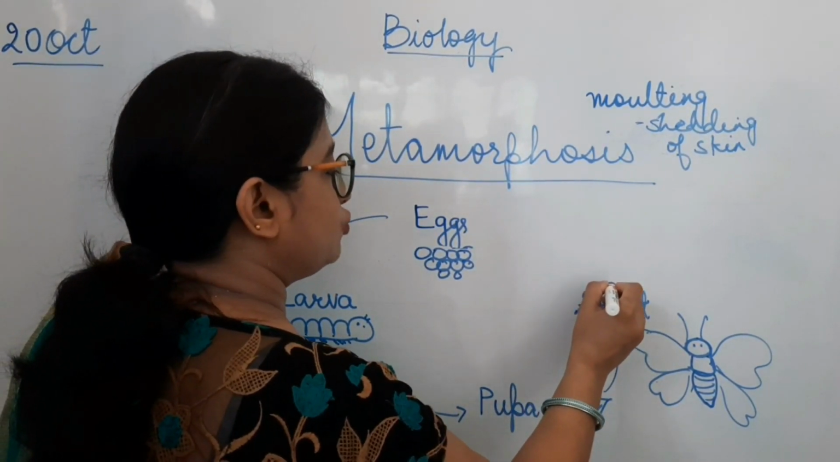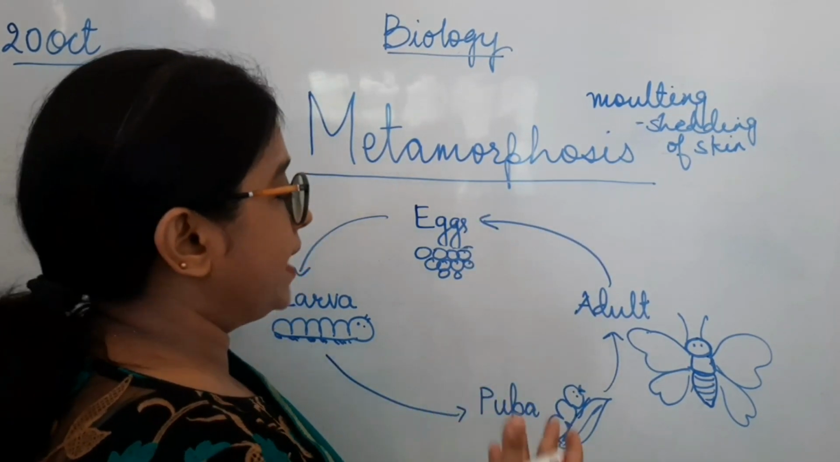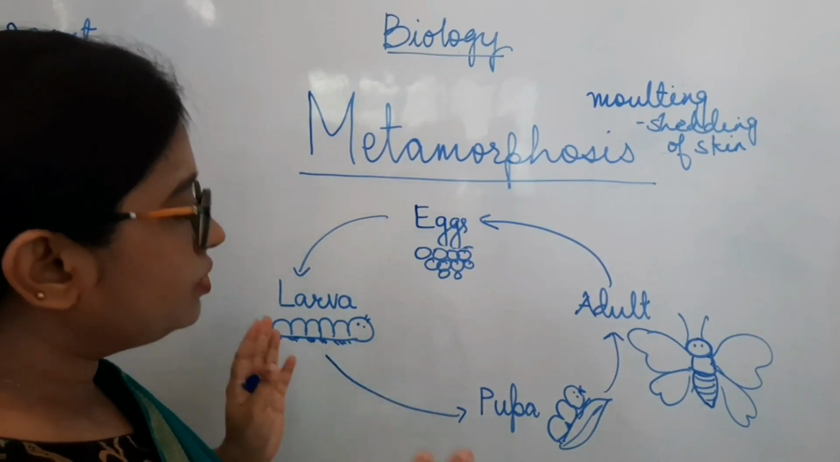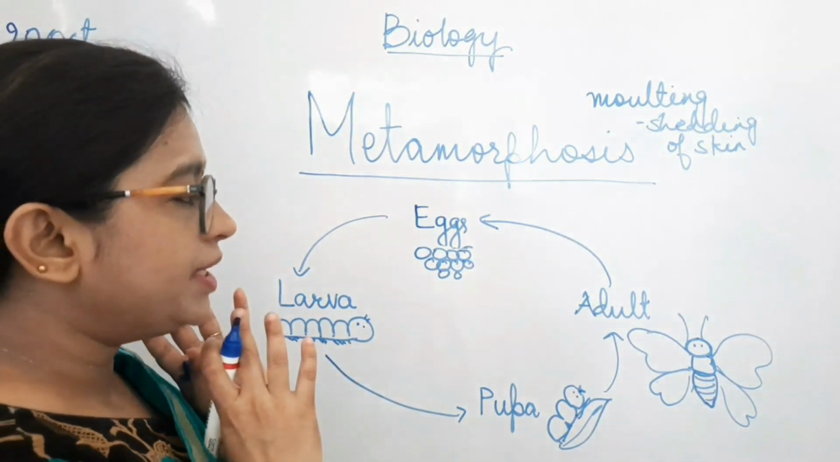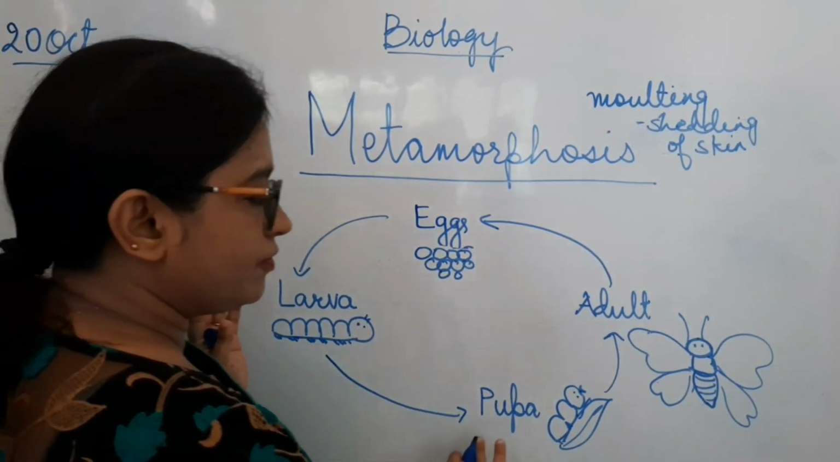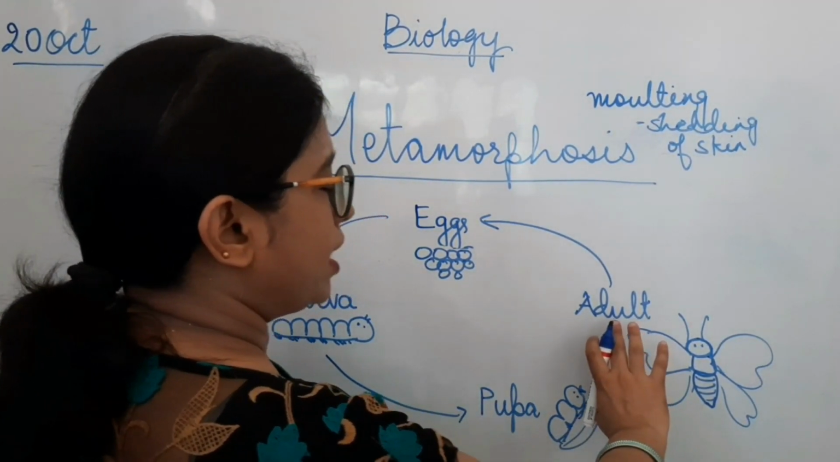Once the adult is formed, it again lays eggs, and the process keeps on going. Here you can see how the different stages are completely different from each other. The eggs are different from the larva, the larva is different from the pupa, and the pupa is different from the adult.